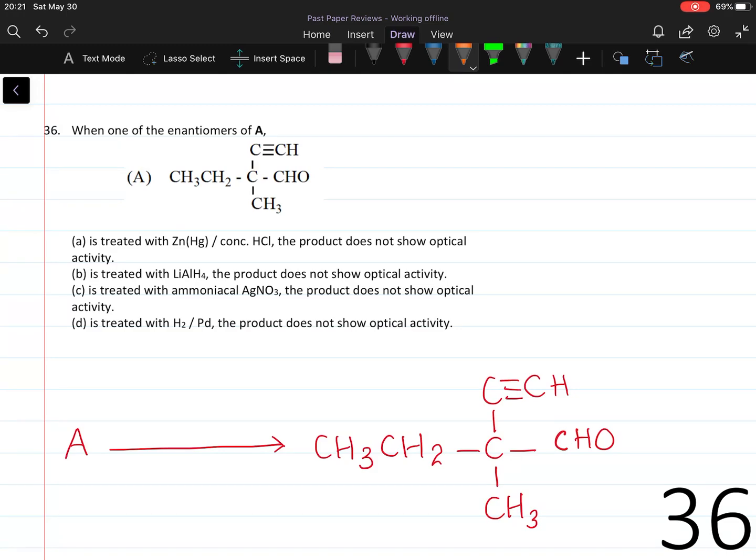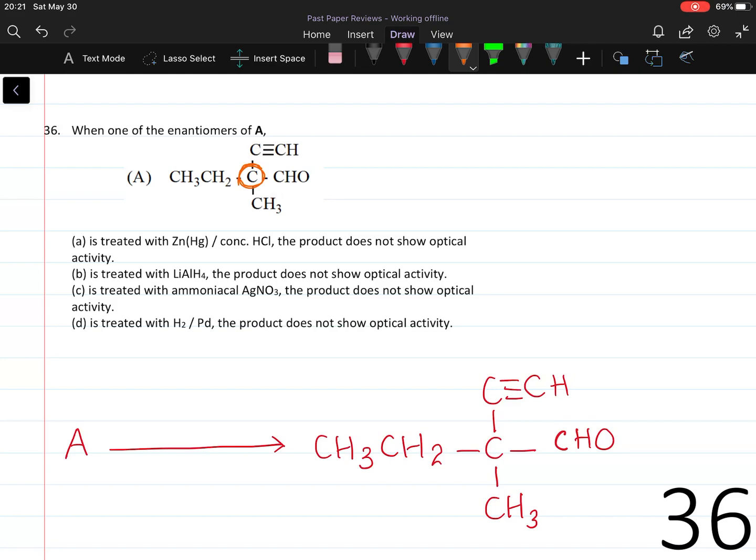Question number 36. When one of the enantiomers of A... Enantiomers are two optically active molecules which are mirror images of each other. An optical isomer has an asymmetric carbon atom, which is called a chiral carbon. In the compound given in A, the carbon here is asymmetric. Therefore, this molecule is optically active.